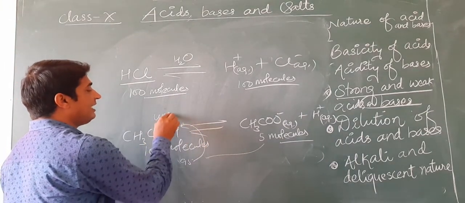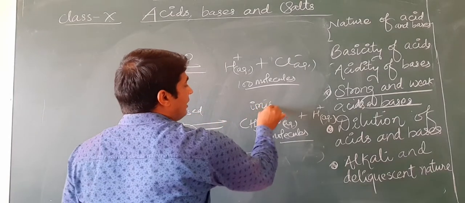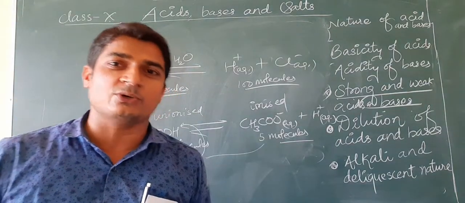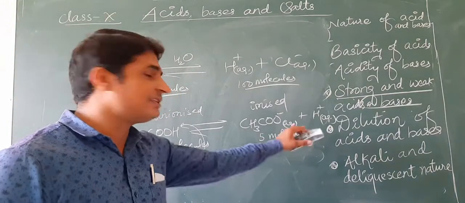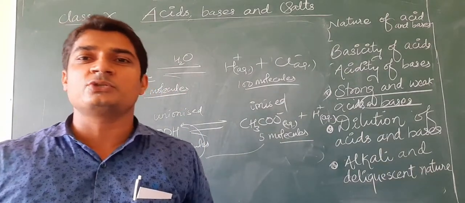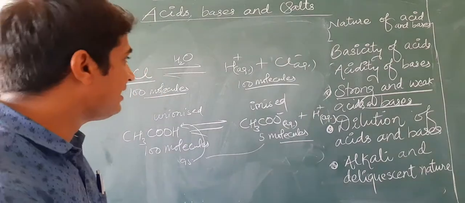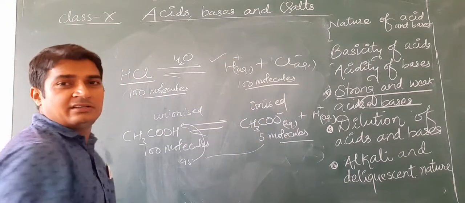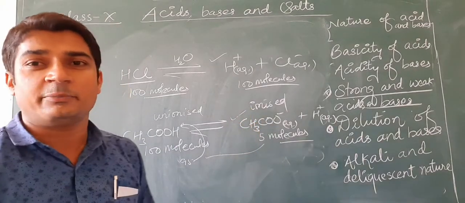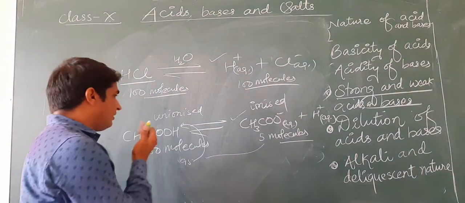This is unionized form and this one is ionized form. So only a few molecules of acetic acid ionize to produce H plus ions, but all the molecules of HCl dissociate to produce ions. So HCl produces a large number of H plus ions. Acetic acid is partially dissociated, partially ionized, so it produces fewer H plus ions.